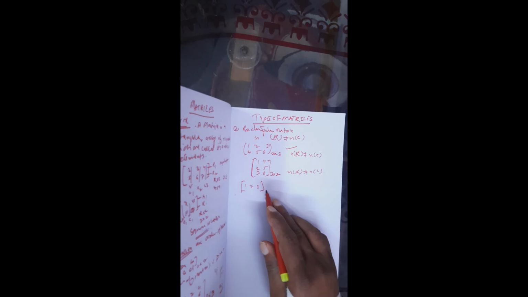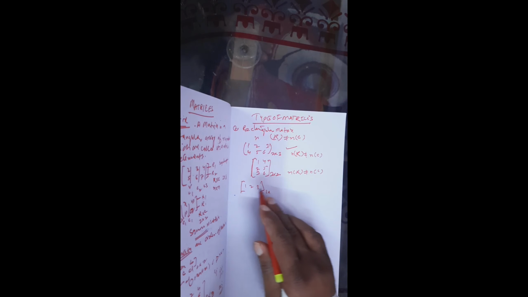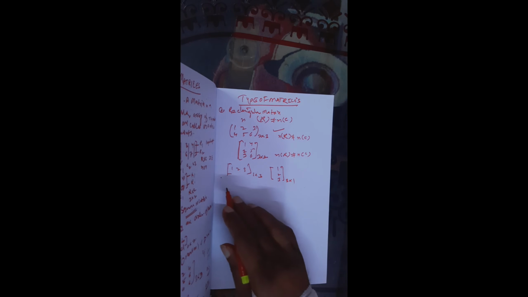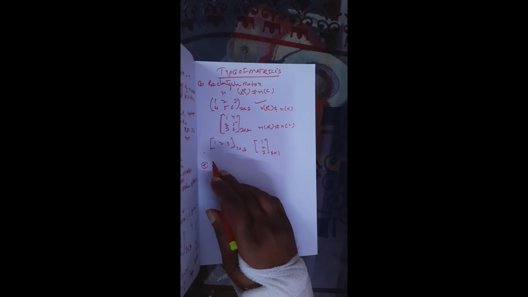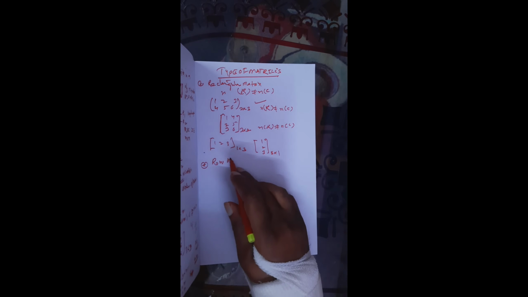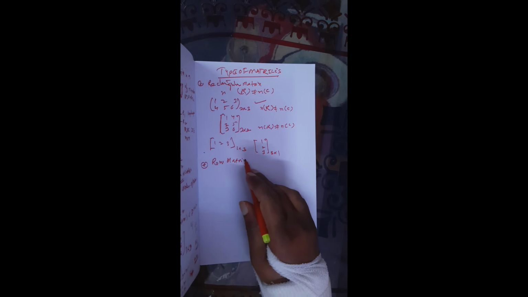Here see this, 1 row, 3 columns. All these are the examples of rectangular matrices. This is also there, 1, 2, 3, 3 rows, 1 column. So, all these are called rectangular matrices.